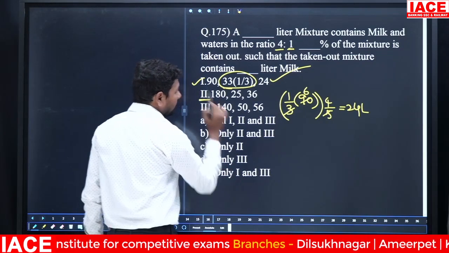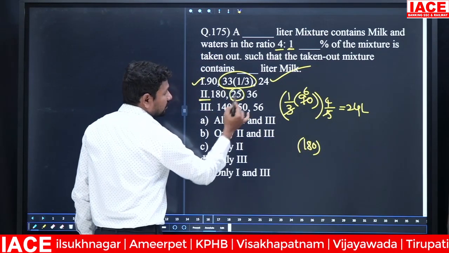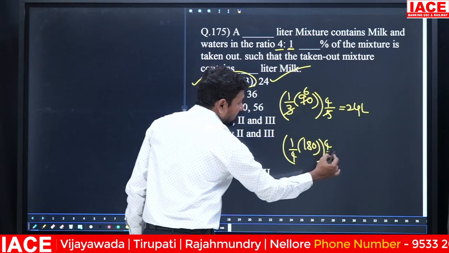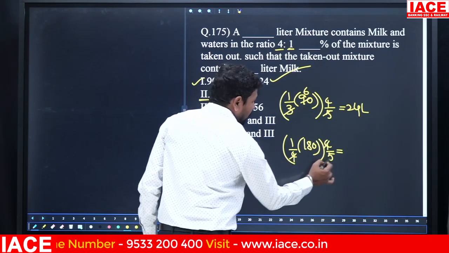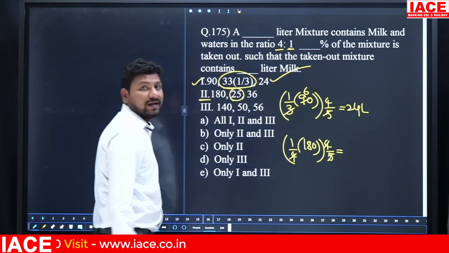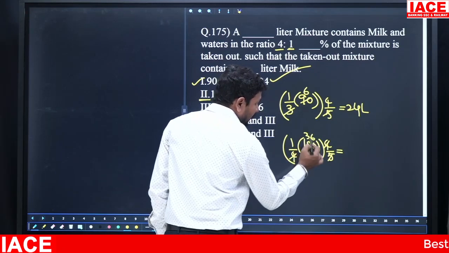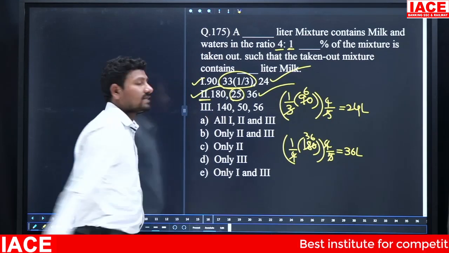Next statement: overall is 180 liters. In this, 25% is taken out, that means 1/4. We require the 4/5 part because finally they are asking for the milk value. Then 4 will be cancelled. 5 how many times 180? 5 36s is 180. 5 3s is 15, 5 6s is 30. So it is 36 liters. Here also 36 liters. That means statement 2 is exactly correct.